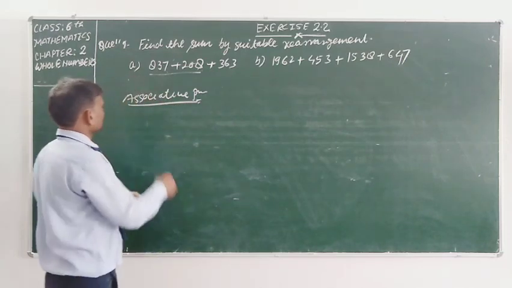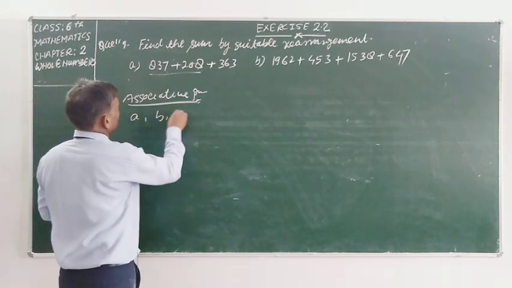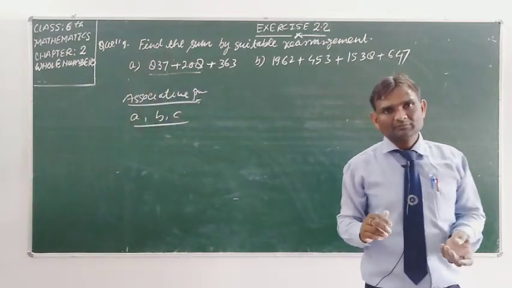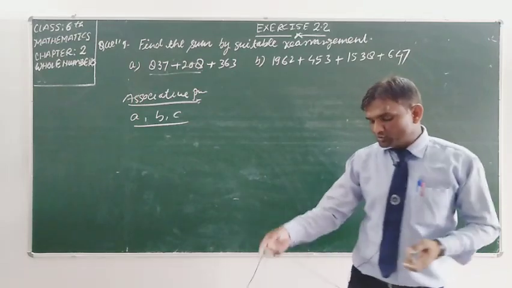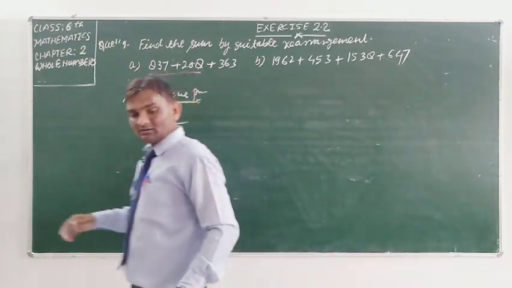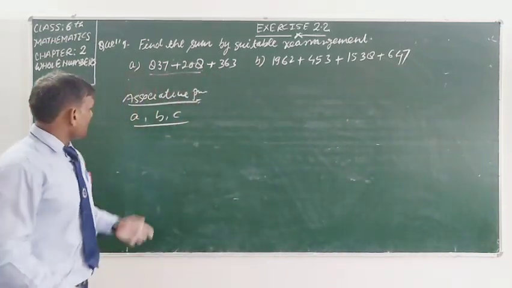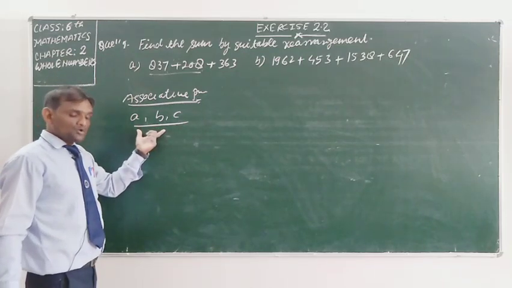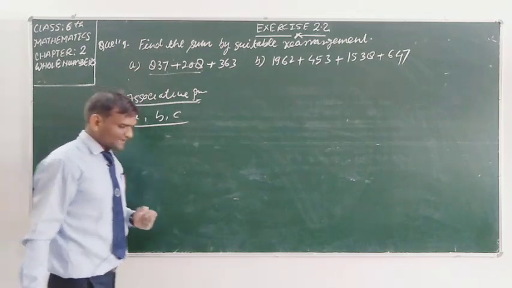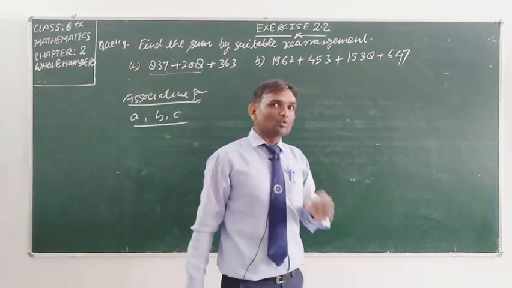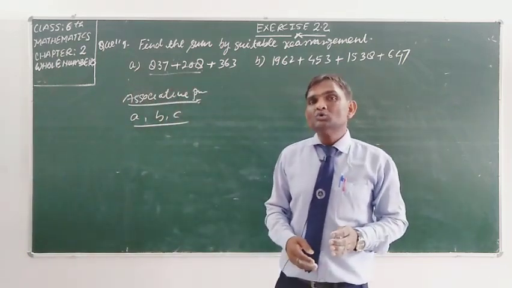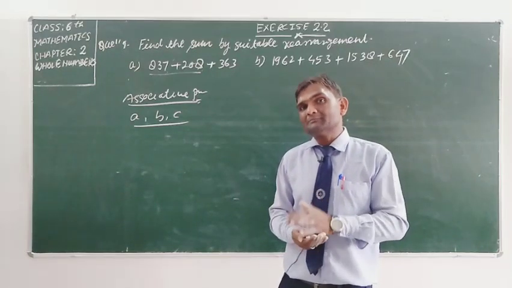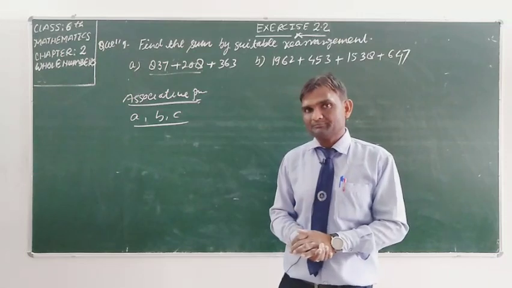Suppose that there are three whole numbers A, B and C, and you need to add these numbers together, then how can you rearrange these numbers? So student, associative property says that we can make the group of two or more numbers, and the remaining numbers we can take to the outside.